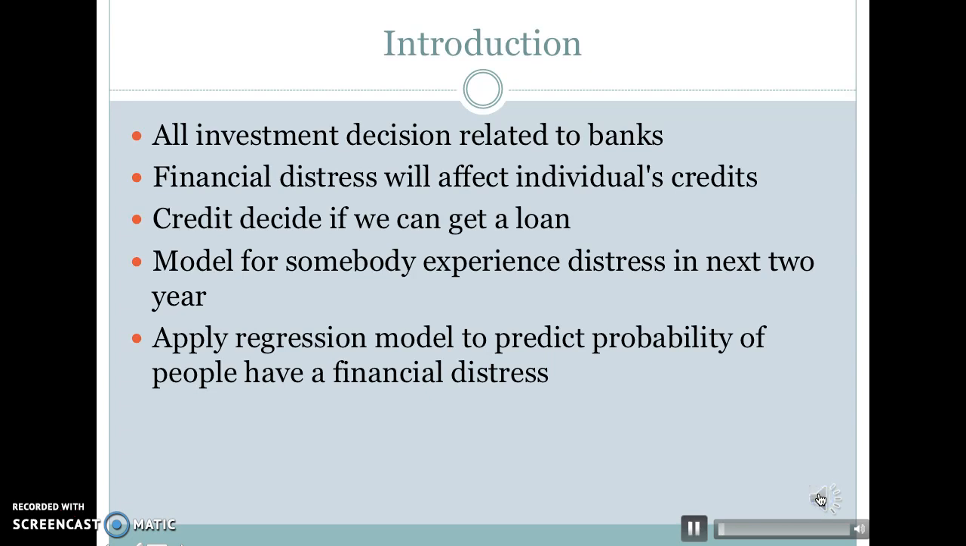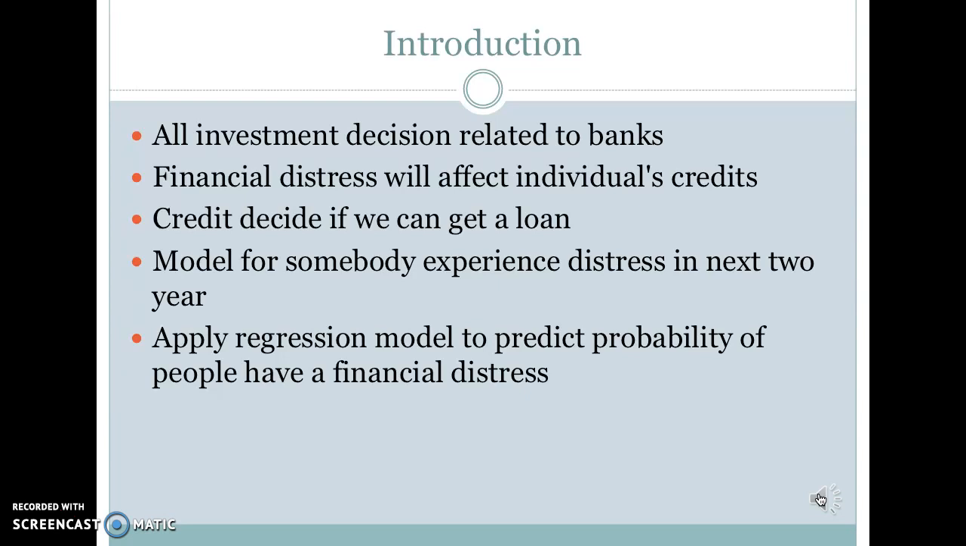Banks play a crucial role in market economies. They decide who can get finance on what terms and can make or break investment decisions. For markets and society, individuals and companies need access to credit. Banks use credit to decide whether to sanction a loan to individuals.